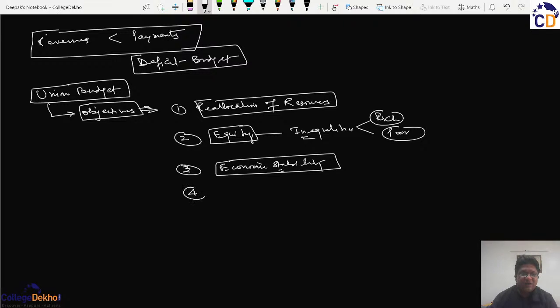Then in addition, because India is not a capitalist economy, it is a mixed economy. That is, the government is not only an administrator of the country, it is also doing certain businesses in the form of public enterprises.